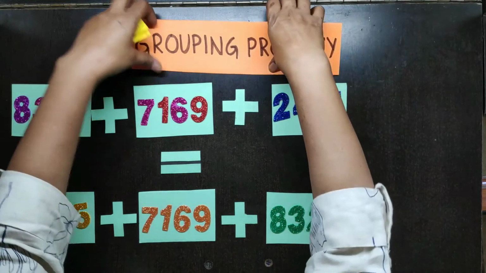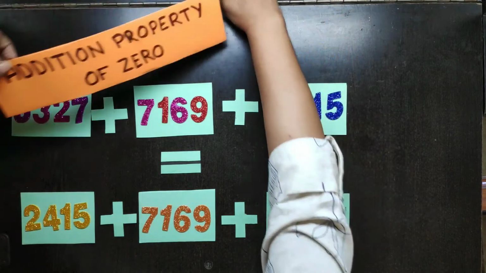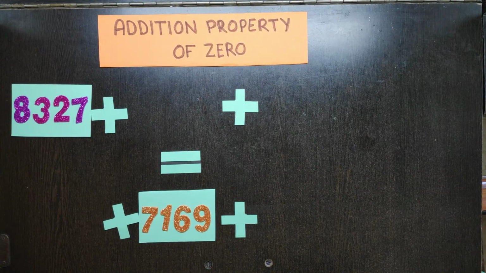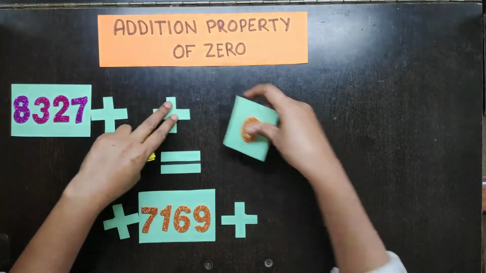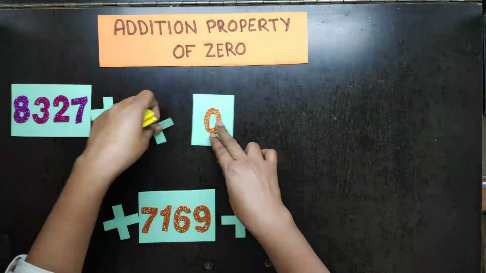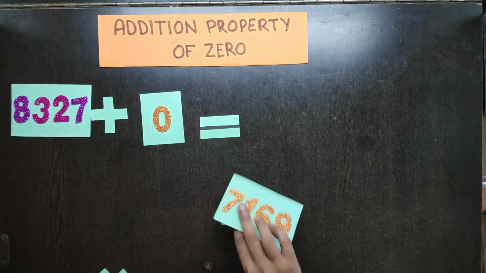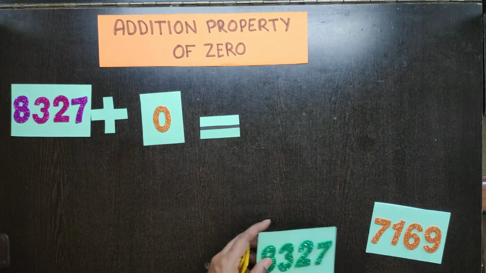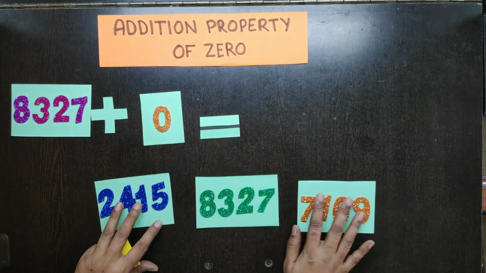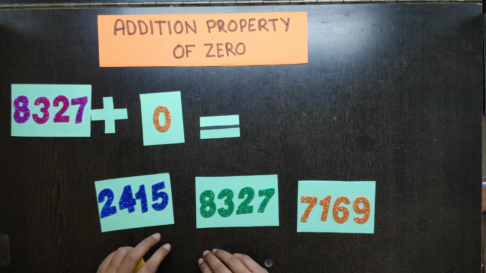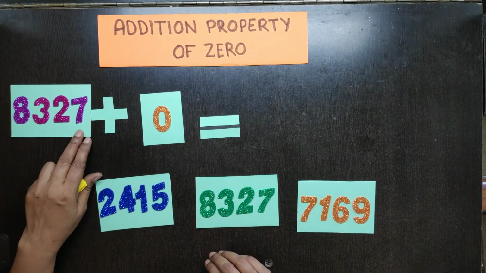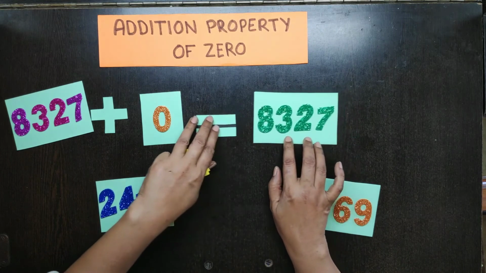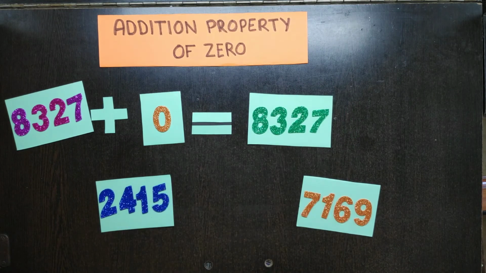Now we are going to do the addition property of 0. For that we have to add 0. Can you tell me what will be the answer? Which one is the answer? 8327. When it is added to 0, we get 8327.